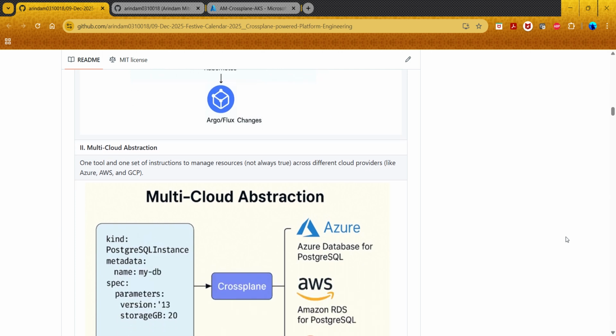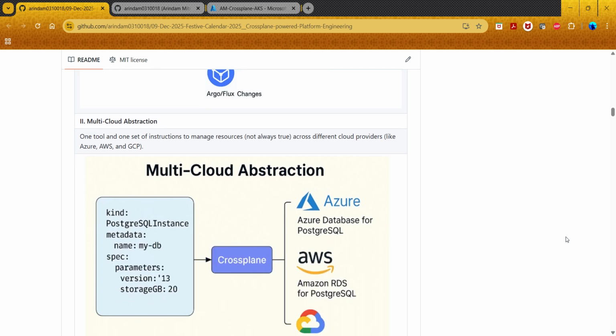Second is multi-cloud abstraction. I haven't tested this, as I've only played with Azure. So at the moment it's more a thought, more a theory rather than practical. But this is one of the use cases listed in the official documentation.